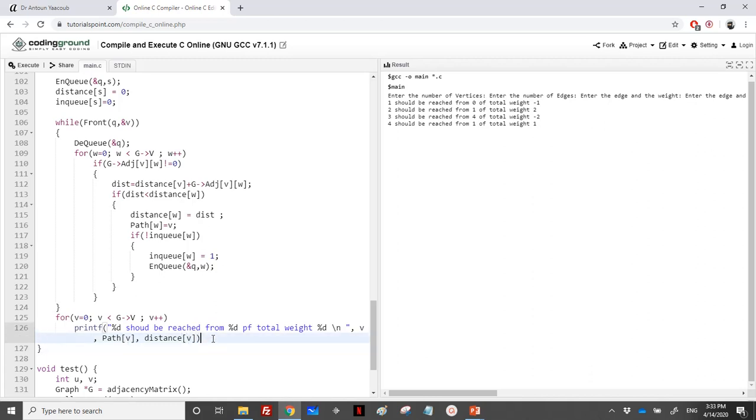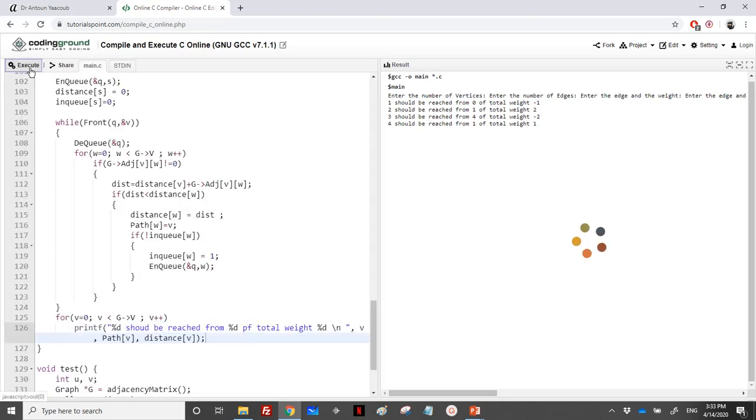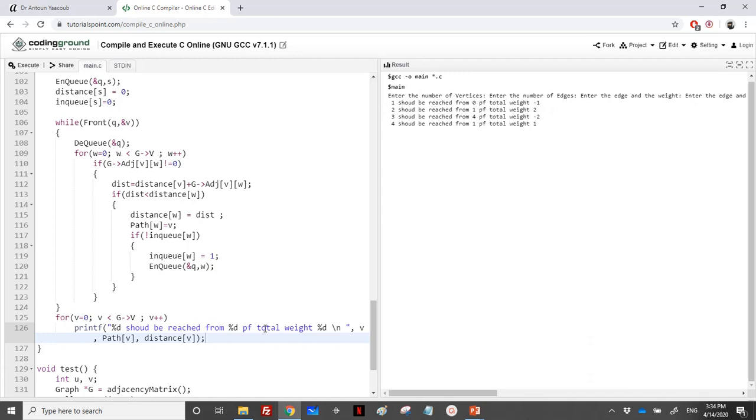So let us run. So in the input, I have copied the input. So we have 5 vertex, 8 edges, and all the values of the edges and the weights. So let's run. Maybe we have some errors here because it's not helping us in choosing the values. So we will end up with, so it was correct, the values that we have covered. So we have 1, it's reachable from 0 with total weight equal to 1 and minus 1, and so on. So this was the implementation of Bellman-Ford.